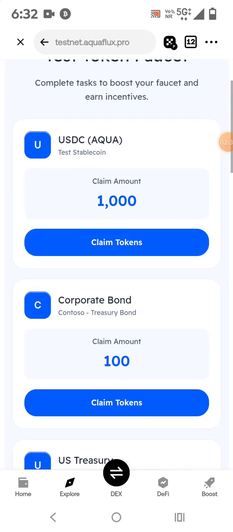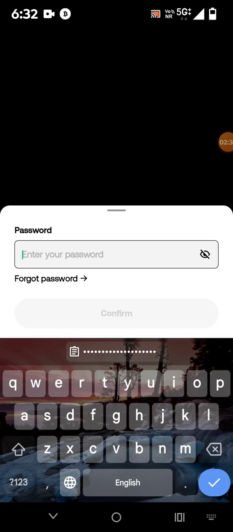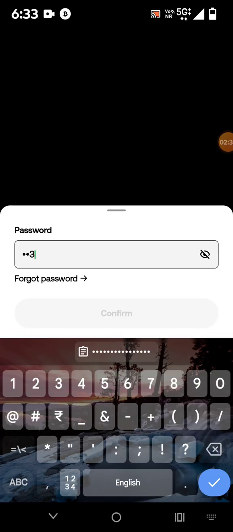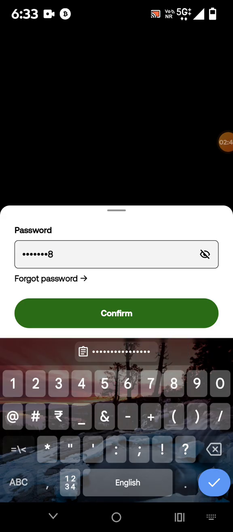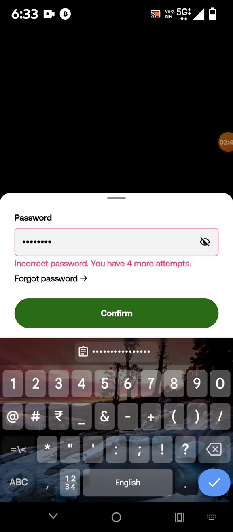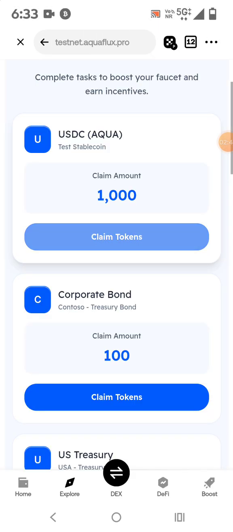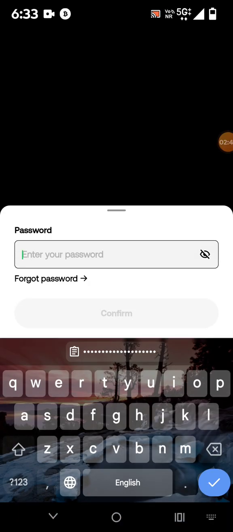So let me click on faucet. So first friend, you have to claim these all faucets, right? So you can see successfully signed. So we have to give permission.